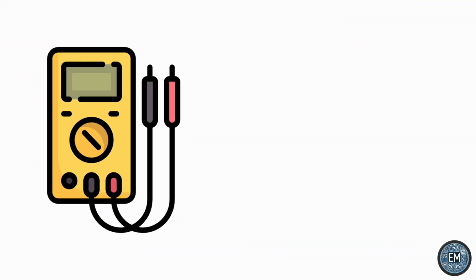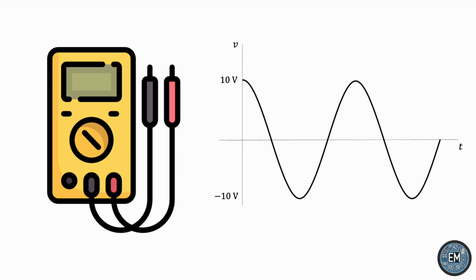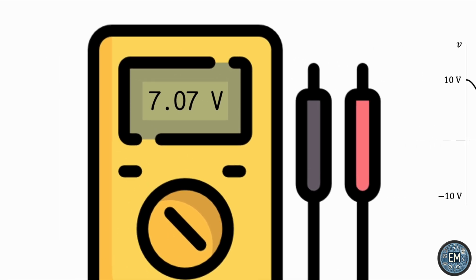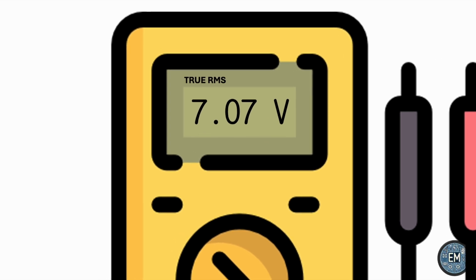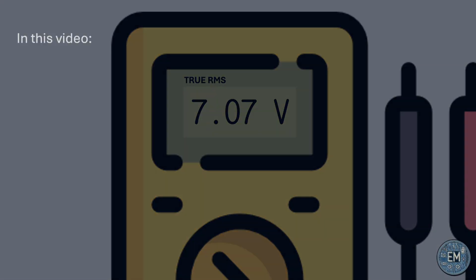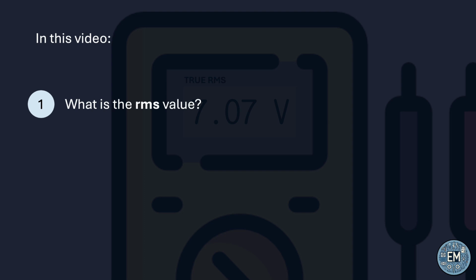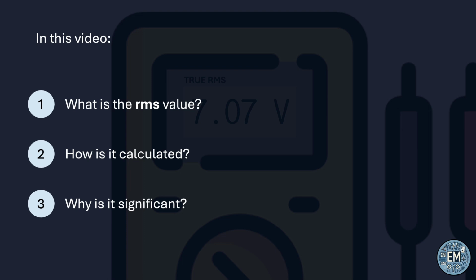If you use a multimeter to measure AC voltage, then you'll see a single number pop up on the meter. But an AC signal continuously goes up and down. So what is this single number that shows up? In this video, we'll talk about the RMS value, the way to calculate it, and the reason it is significant.